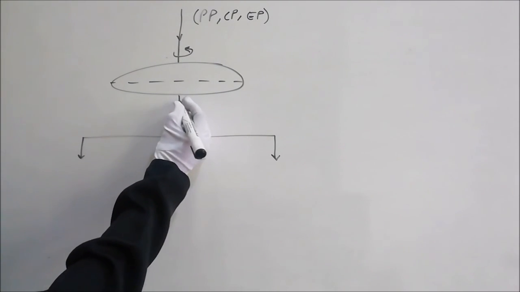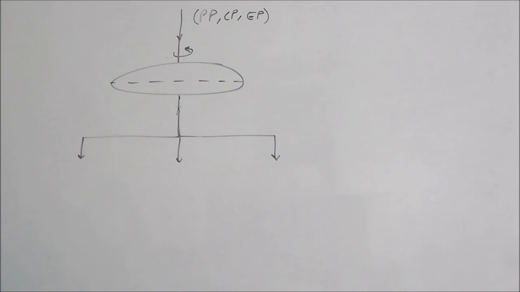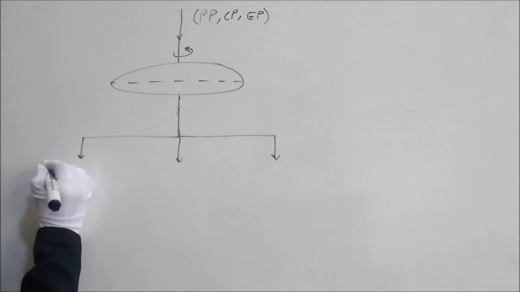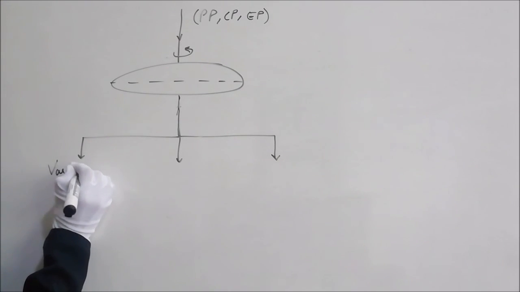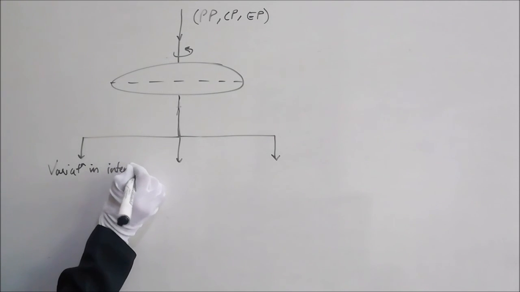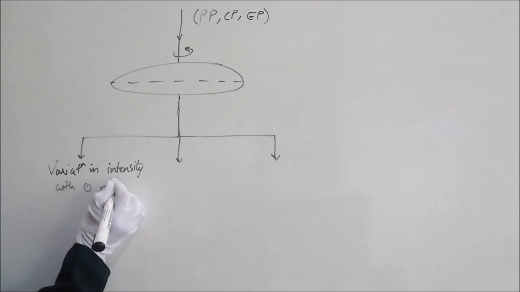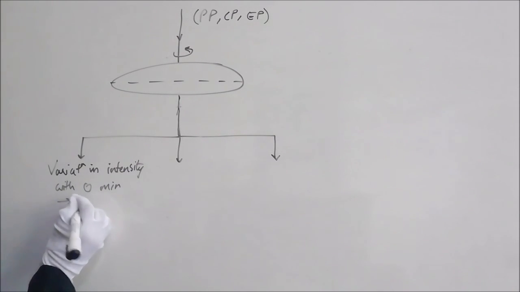Now based on the light which is coming out, we can determine whether it is plane polarized, circularly polarized, or elliptically polarized. If in the output there is variation in intensity with 0 minimum, then this light is plane polarized.